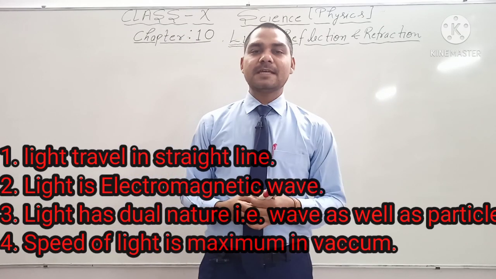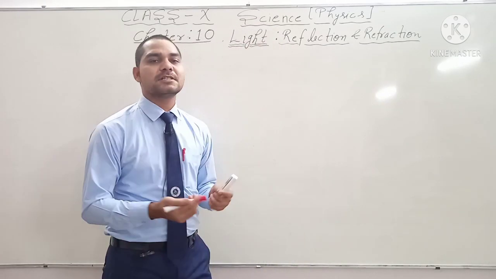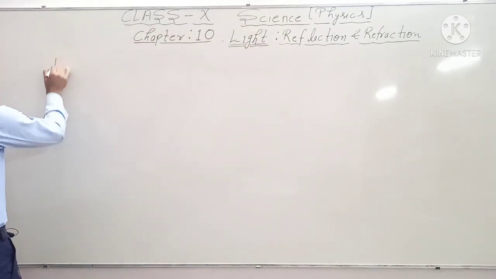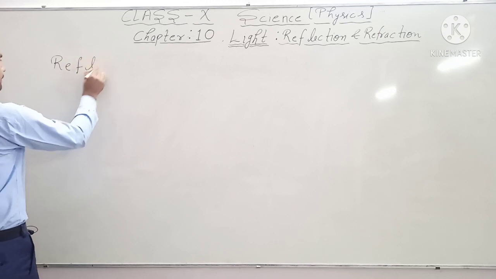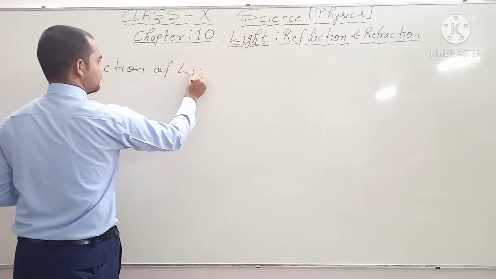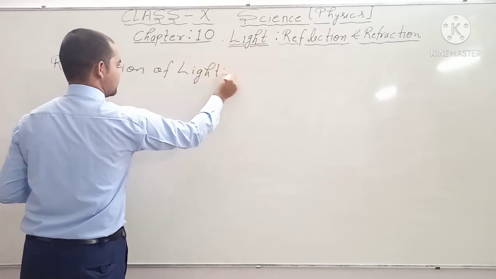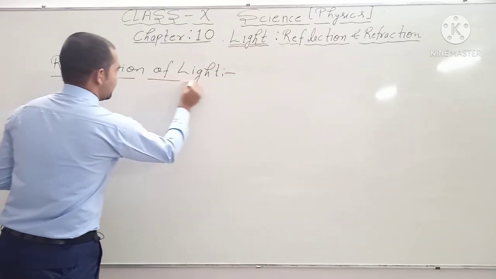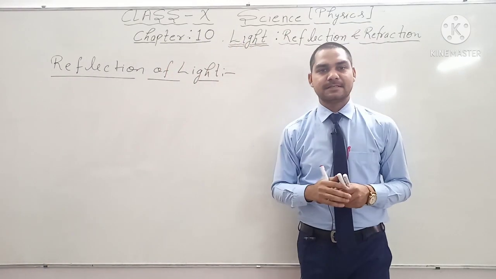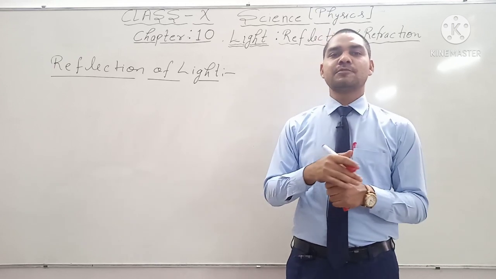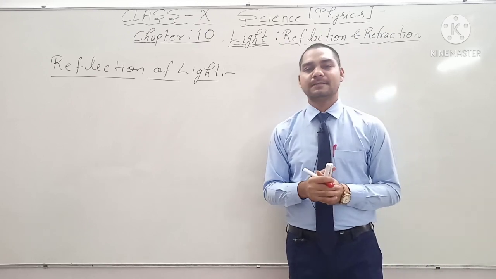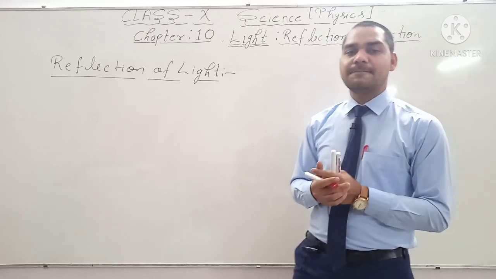Okay, the second topic is what is the reflection of light and what are the laws of reflection of light. So guys, the topic is reflection of light. The phenomenon of bouncing back of light after striking a smooth surface in the same medium is known as the reflection of light. There are two laws of reflection of light.